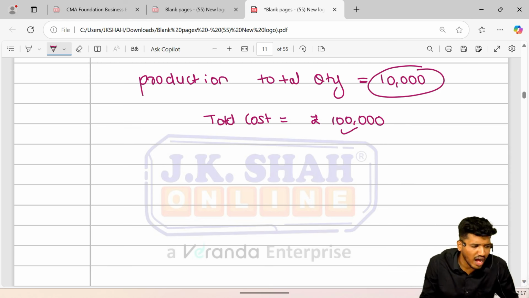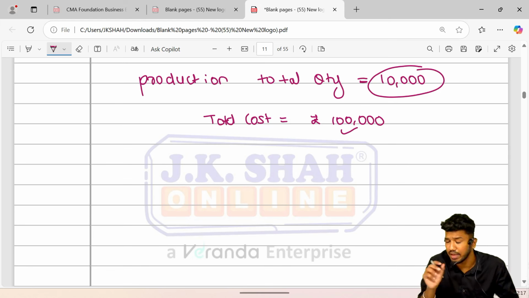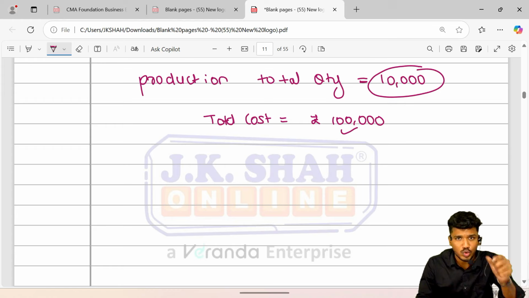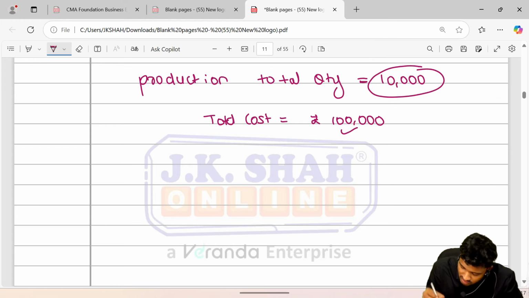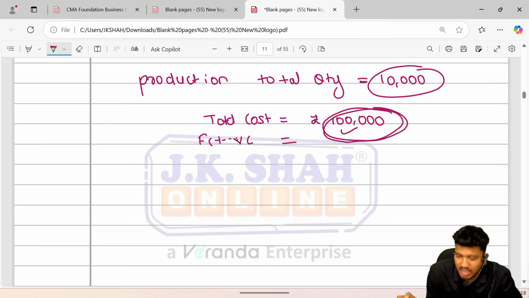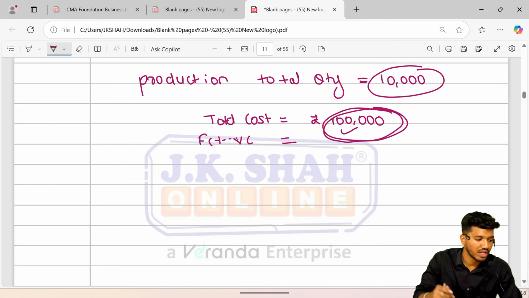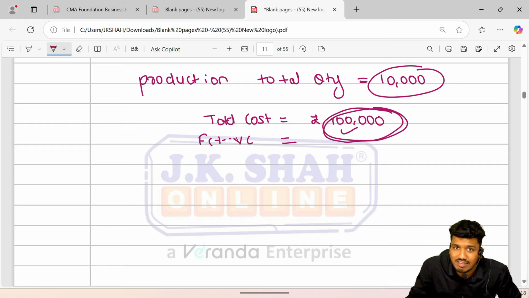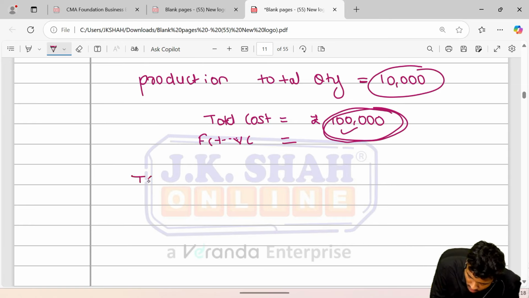I hope you remember the beginning of this lecture, the starting concept of the lecture. That is, total cost is inclusive of two things: fixed cost plus variable cost. What does that mean? It means, sir, that this 1 lakh rupees is inclusive of both, fixed cost as well as variable cost, that is total fixed cost plus total variable cost.